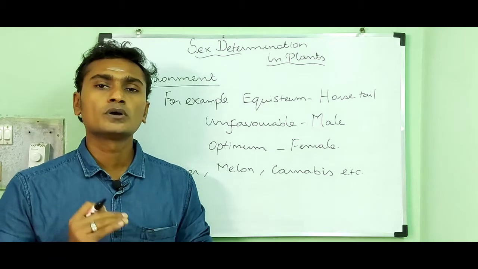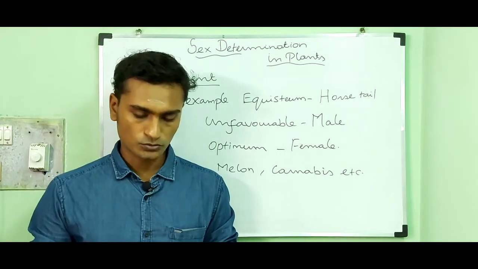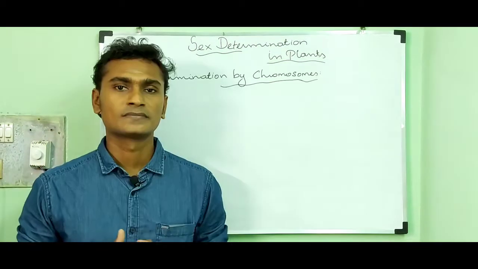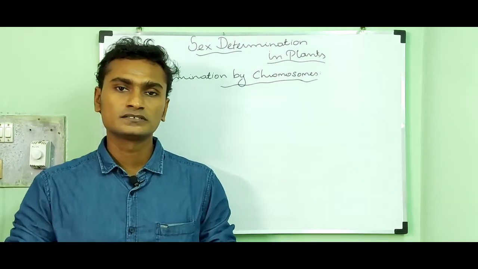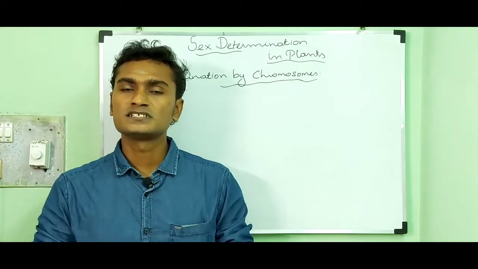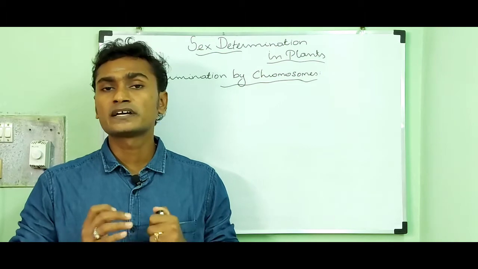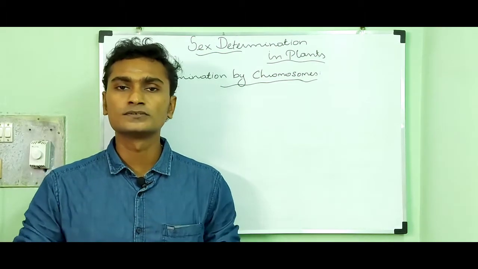Then I am going to explain the factor chromosome. In many plants, sex determination is based on sex chromosomes. The chromosomal mechanism of sex determination in plants can be classified into two types.